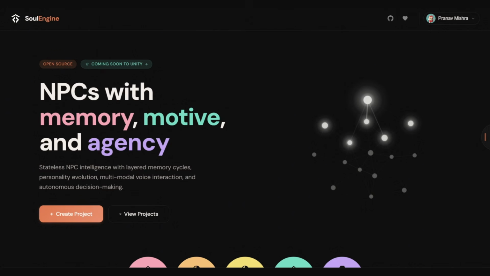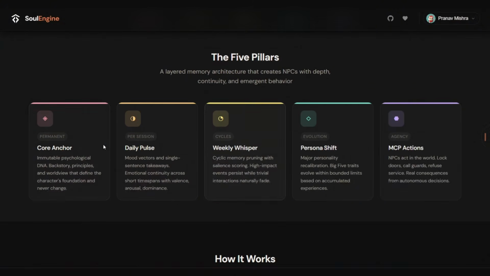SoulEngine transforms static game NPCs into evolving entities, characters that can remember player interactions, develop personalities over time, speak with their own voices, and even take autonomous decisions through MCP tools in the game world or in the conversation. The core of this project was based on these 5 pillars.